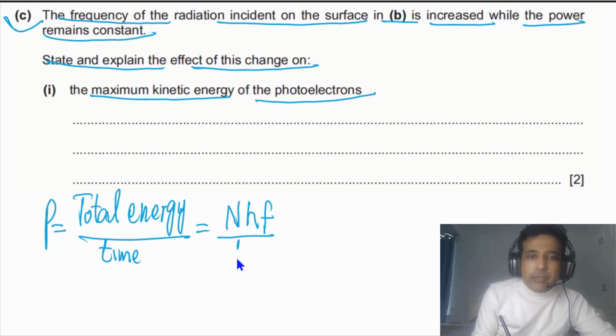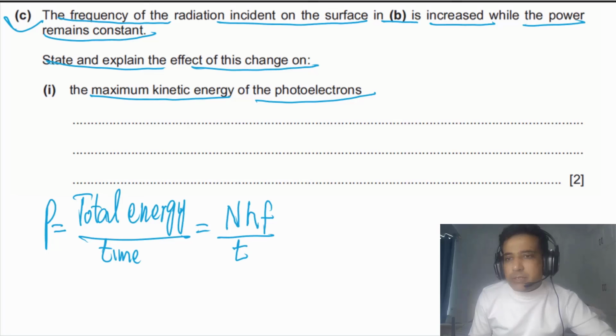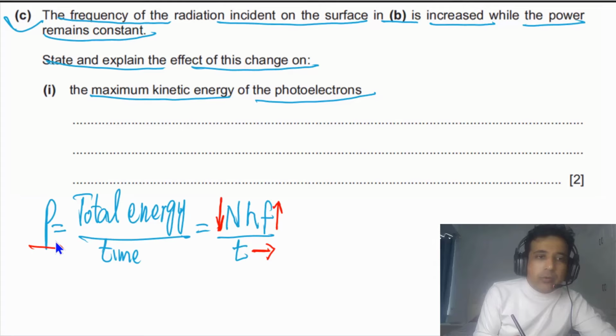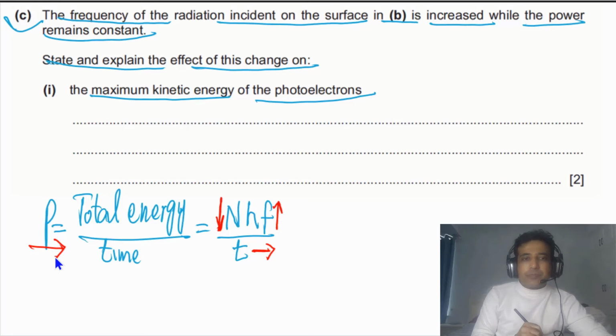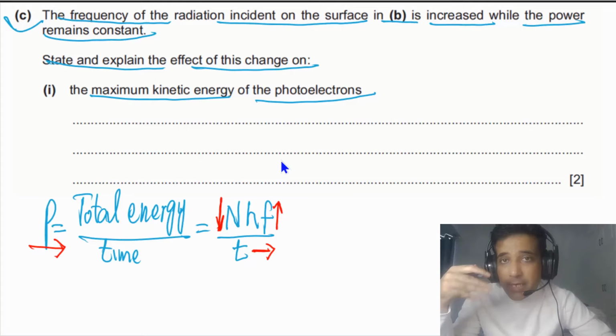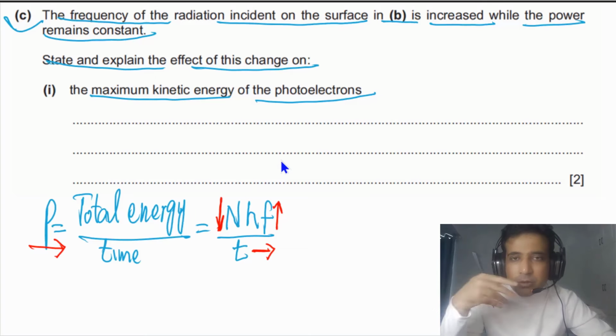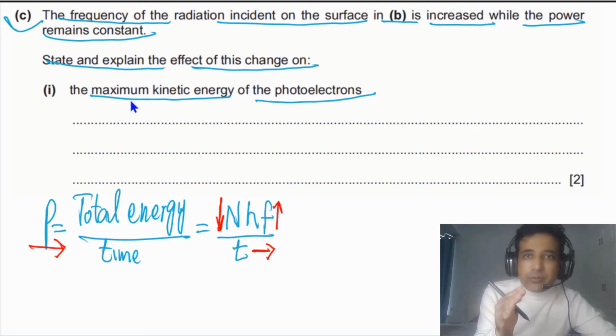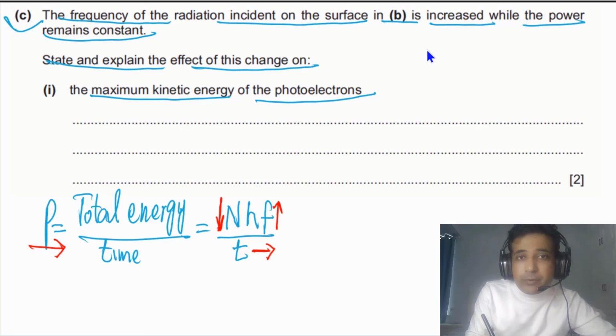In this case, it is given to us that frequency has been increased. If we consider the same amount of time, the number of photons has to decrease because power is kept constant. So the frequency of each photon has been increased. If frequency of the photon increases, it means energy of the photon has been increased. And we need to compare that with maximum kinetic energy, meaning what is the effect on maximum kinetic energy? But the work function of the metal in this case is constant. We're using the same metal.